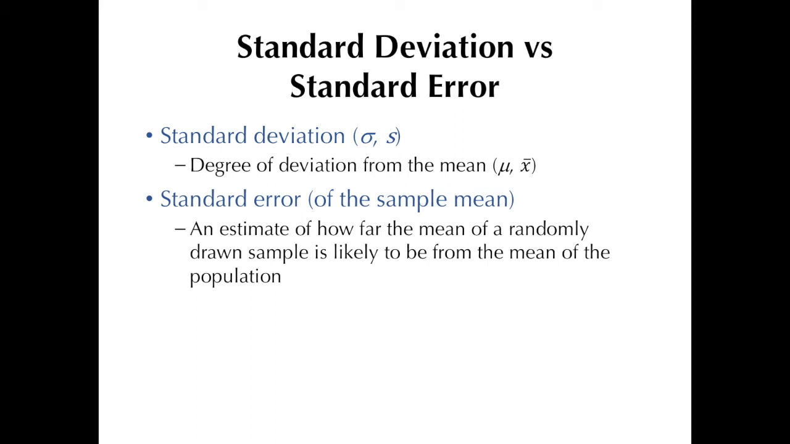By the way, the population mean is designated as the Greek letter mu, while the sample mean is designated by x bar. Similarly, the population standard deviation is designated by the Greek letter sigma, while the sample standard deviation is designated by lowercase s. We will encounter this again under inferential statistics and hypothesis testing.